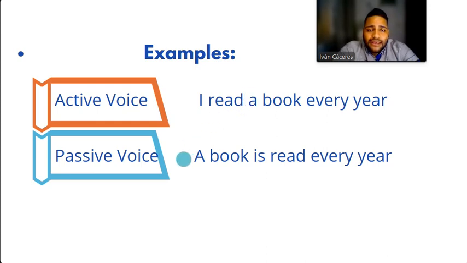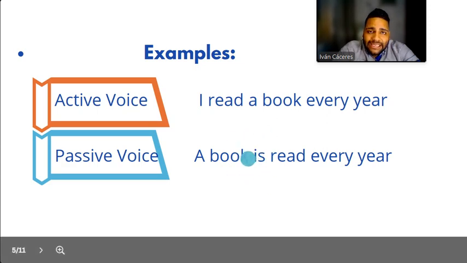A book. Then you are going to add verb to be, always. Verb to be, we added here, even though it was not in the previous sentence, but we are adding it here. So a book is, and then why do we use is? Because this is the third person singular for things, okay? We have to follow the same rules. If the subject were I, then the verb to be is going to be am. If the subject were she or he, then the verb to be is going to be is.